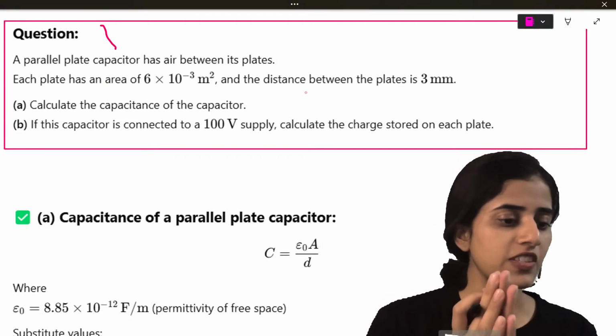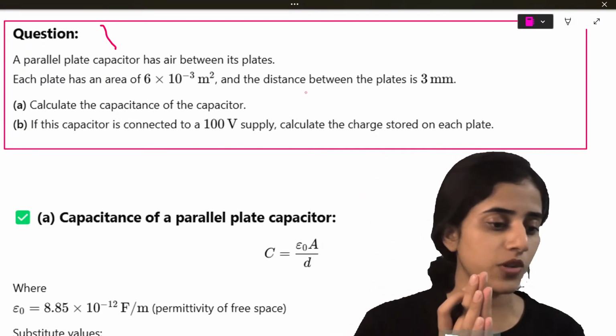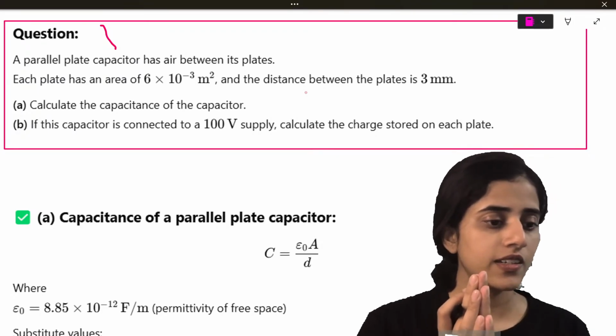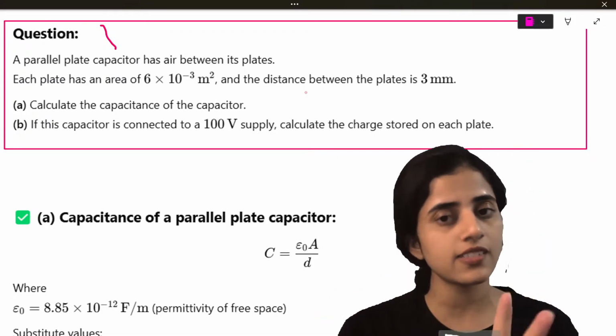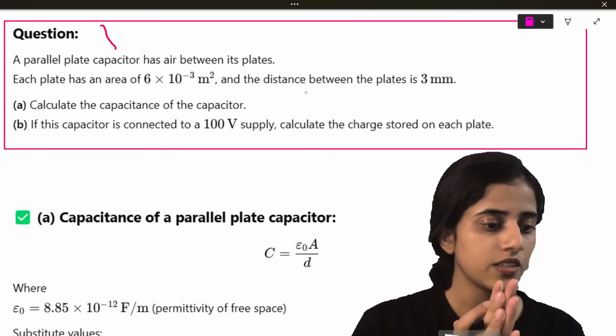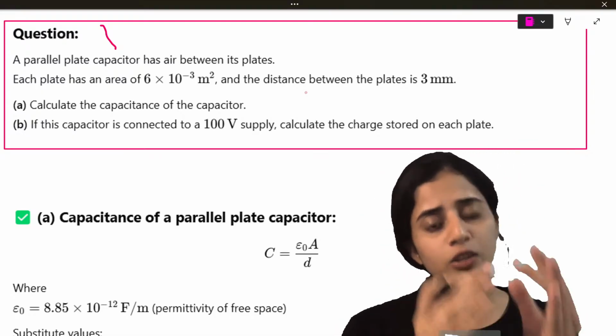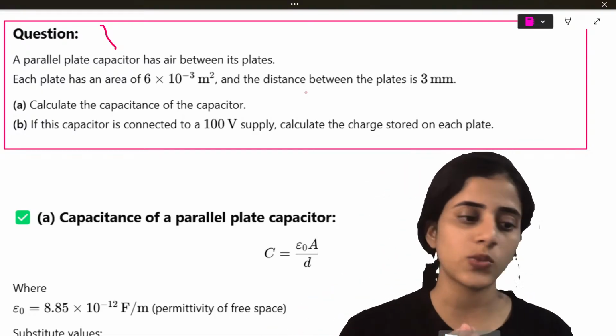Sapphire Soul has asked me if it's necessary to write in meters. Yes, all the answers should be in your SI unit. It's always good to write your answers in SI units. To be on the safer side, you write the unit which you get and its SI unit as well. Okay.